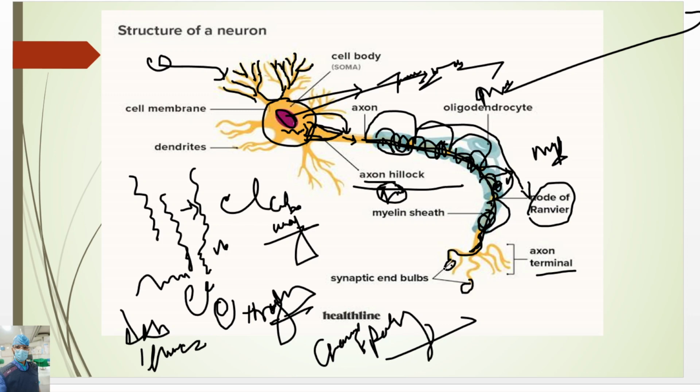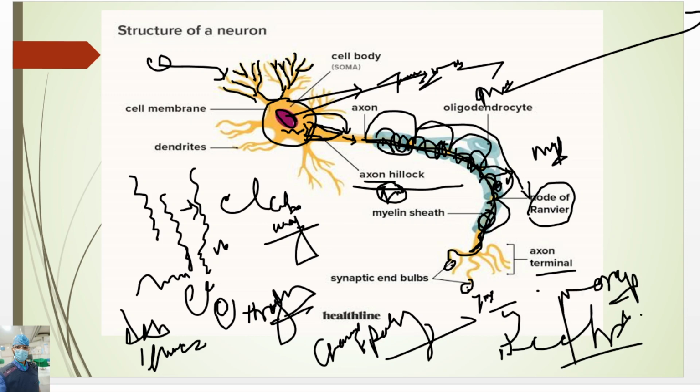Here neurotransmitters are present. The main neurotransmitters are acetylcholine, norepinephrine, serotonin, dopamine. These are excitatory. GABA is an inhibitory neurotransmitter.